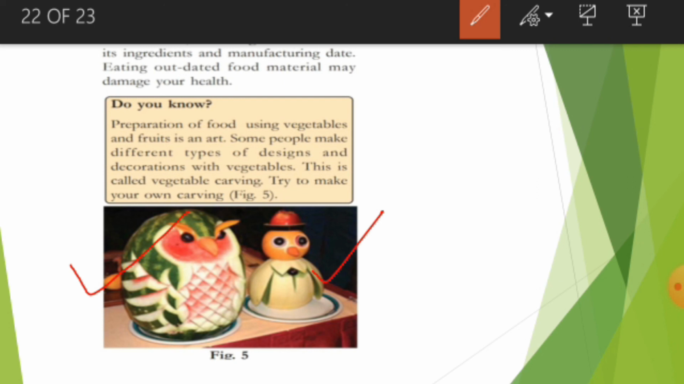Preparing these beautiful images out of vegetables and fruits is called an art. What is the name of that art? Vegetable carving. So my dear kids, vegetable carving is very important from the examination point of view. You have to remember what vegetable carving is. In examinations, they will ask you to write about vegetable carving, or ask if you know any information regarding vegetable carving. So this is all about the first lesson, Our Food, my dear kids.